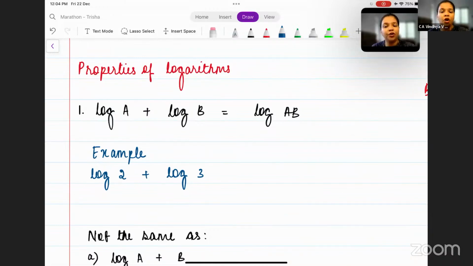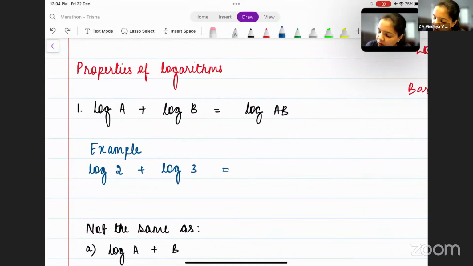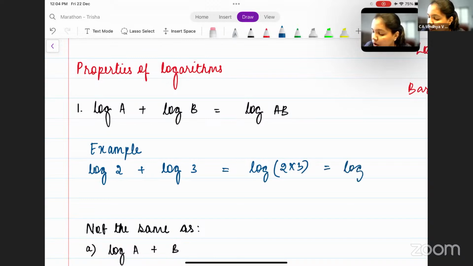Let's say we have 2 log values, log a plus log b. Here, I have not given you the base, which means the base is the same. So log a plus log b is equal to log a into b, that is log ab. This can be written as log 2 plus log 3 is equal to log 2 into 3, which is log 6.